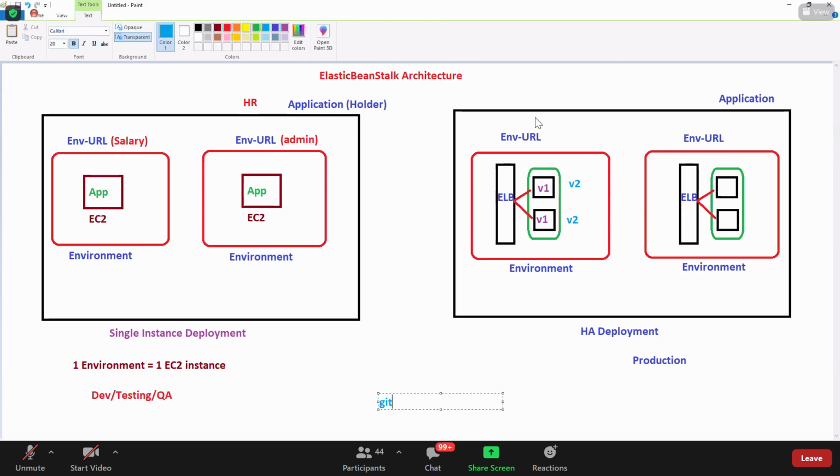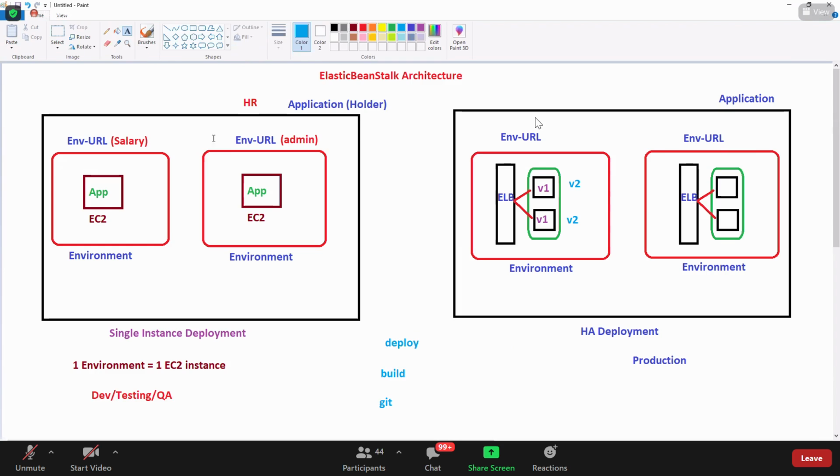Someone has developed something in Git, the build will happen, and deploy will happen there, and then it should be deployed over here. How and all you will be learning in your DevOps classes, not in mine.